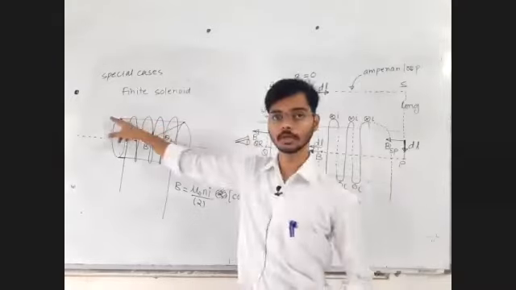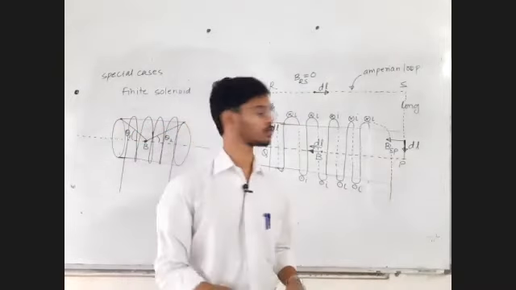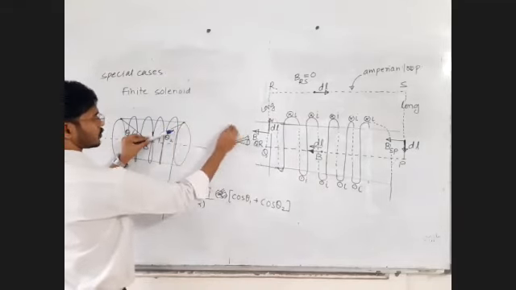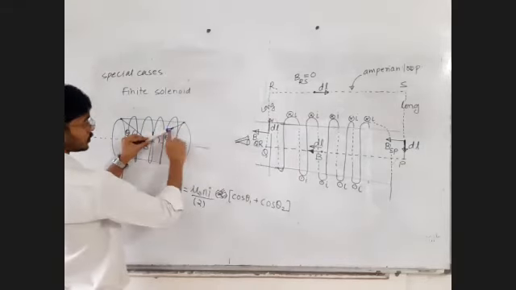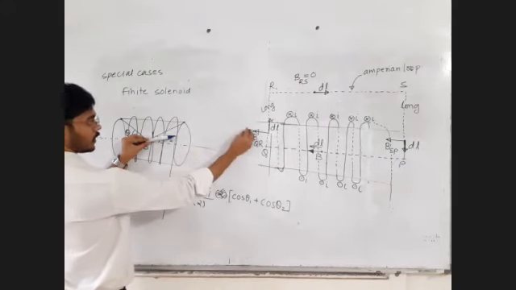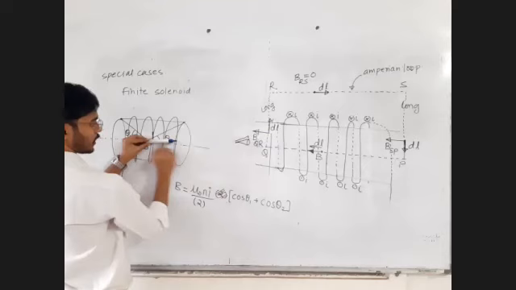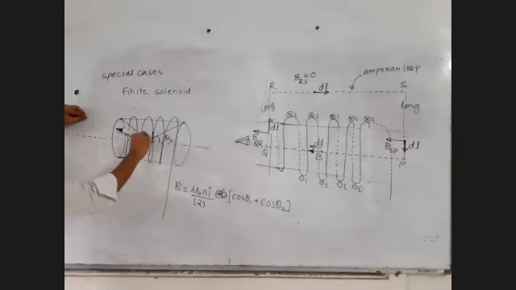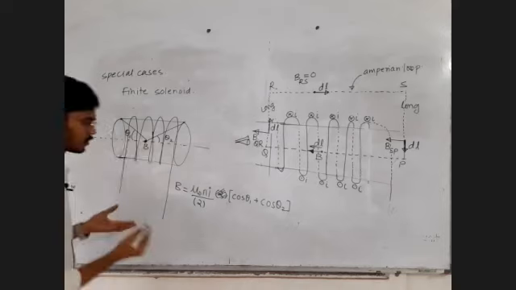So as this point goes away and away, observe this pen. The angle will become 0. This point is going away and away, so that angle will also become 0.